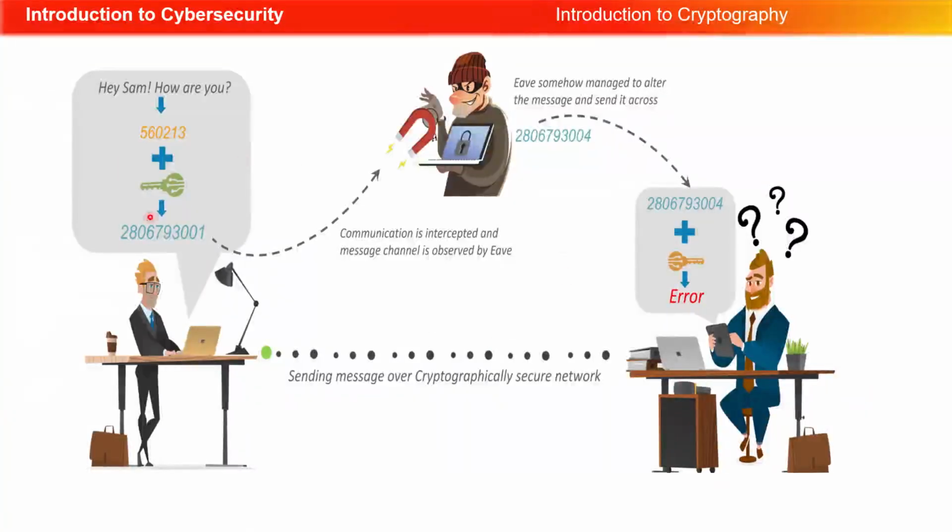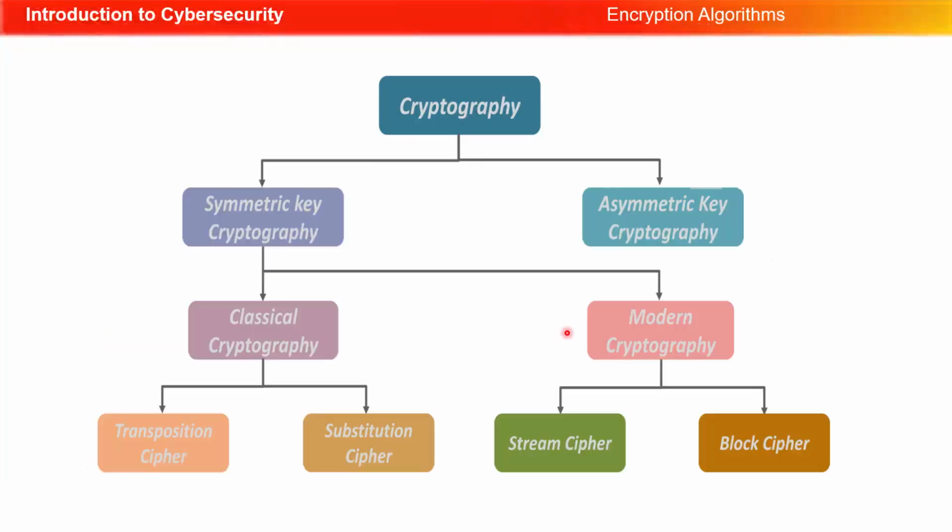Here's another example here where Andy is using encryption, so is able to take this message, encrypt it here to this cipher, and Eves has somehow managed to alter the message. However, we notice the cipher here ends in 3001, and even though he's managed to alter it, the cipher is now 3004. What happens when Sam tries to decrypt it, he'll at least get an error. He's not going to get a fraudulent message, which is better than what we had before.